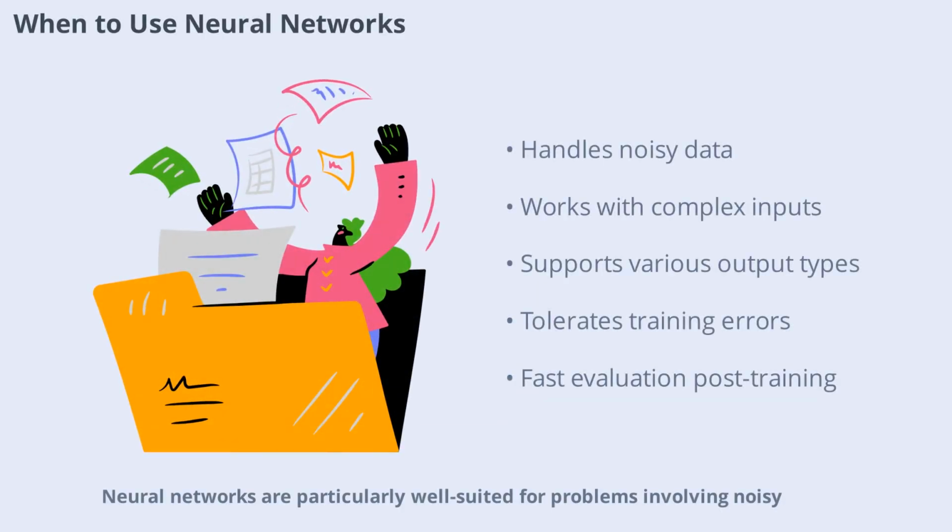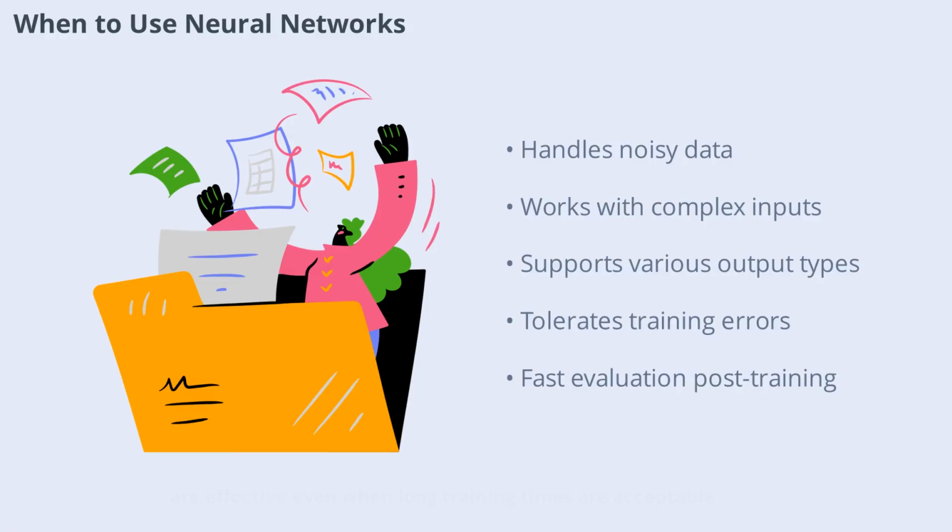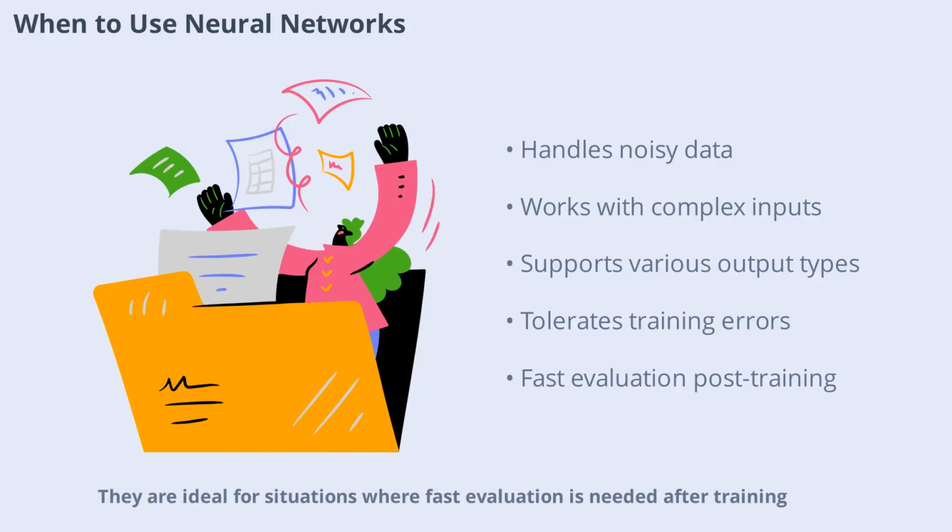Neural networks are particularly well suited for problems involving noisy, complex sensor data, such as images or audio. They excel when instances are described by many attribute-value pairs, and when the target output can be discrete, real-valued, or even a vector. Neural networks can handle errors in training data and are effective even when long training times are acceptable. They are ideal for situations where fast evaluation is needed after training, and where human interpretability of the learned function is not a priority.